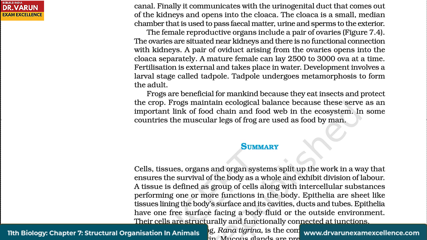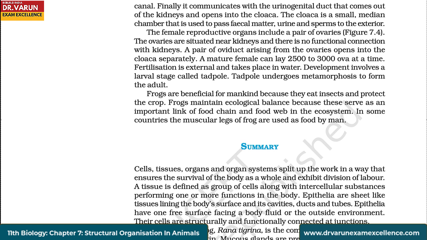The cloaca is a small median chamber that is used to pass fecal matter, urine, and sperms to the exterior. The female reproductive organs include a pair of ovaries. The ovaries are situated near kidneys and there is no functional connection with kidneys. A pair of oviducts arising from the ovaries opens into the cloaca separately. A mature female can lay 2500 to 3000 ova at a time.